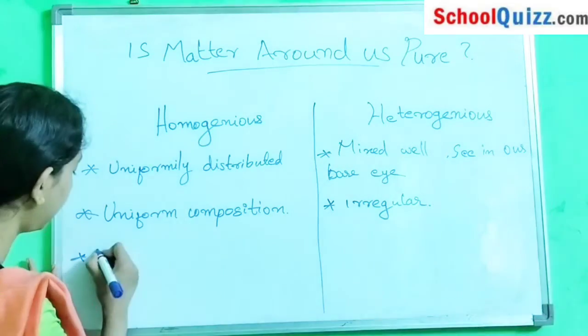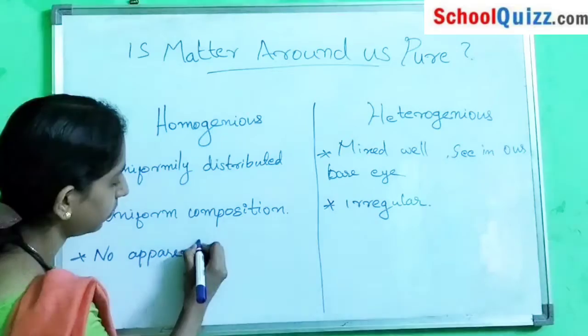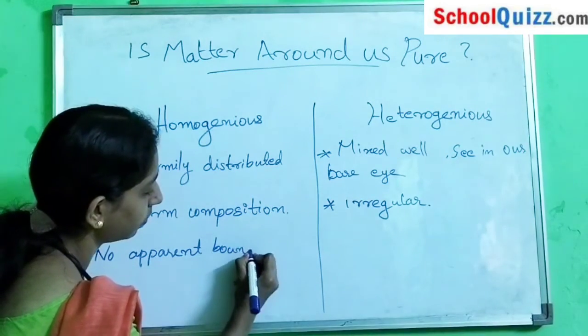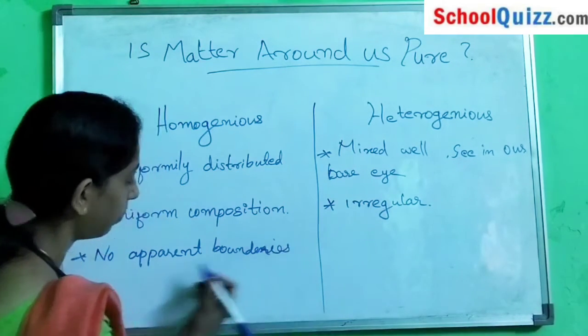In homogeneous there are no apparent boundaries of division.